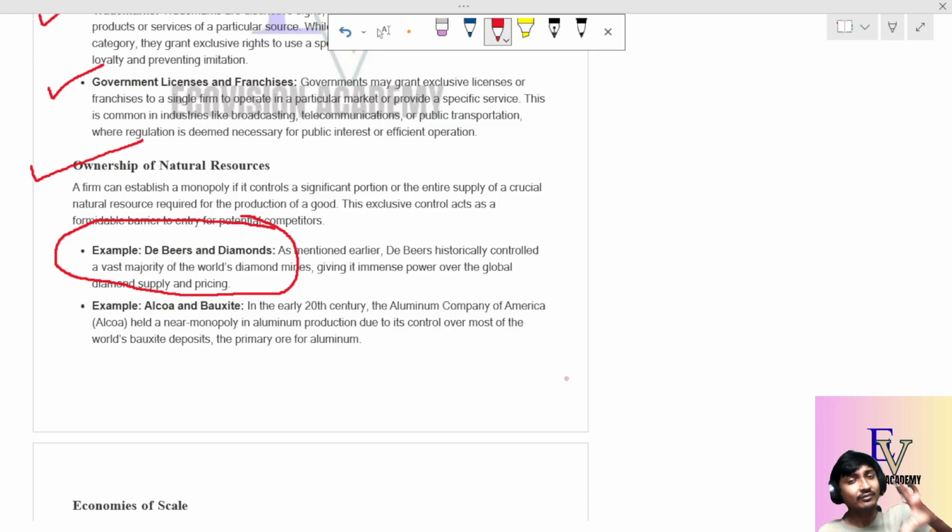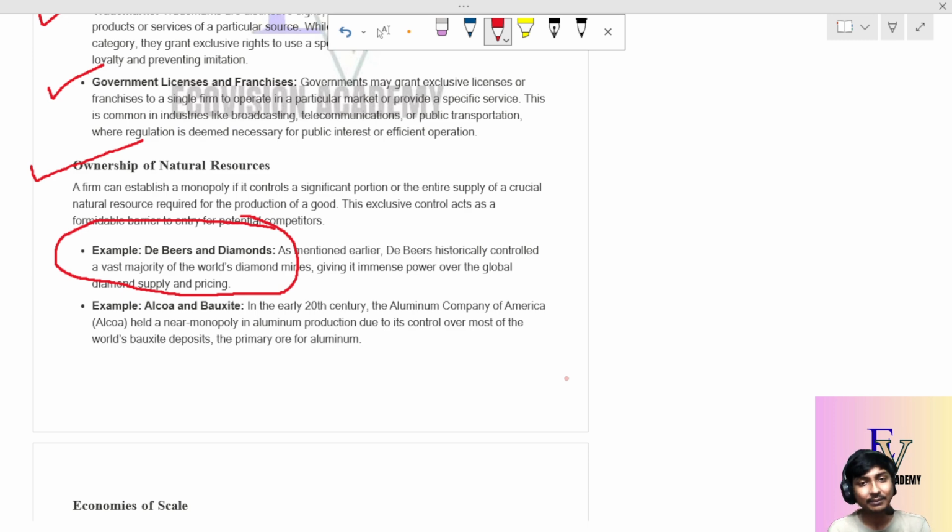Now, if you have critical control over those raw materials, you can ensure that you produce that thing in the finest way rather than others. And when you can do that, you can supply those things on a massive scale, and you become a monopoly.